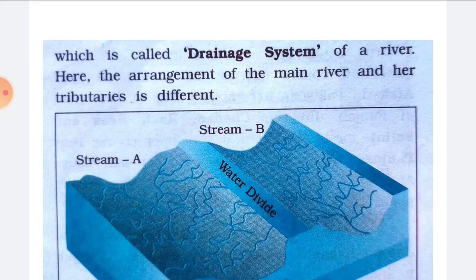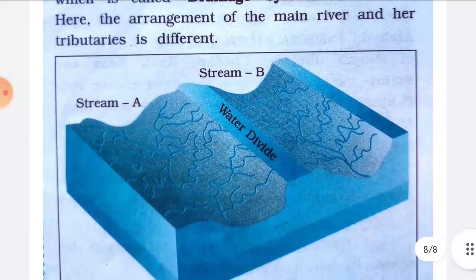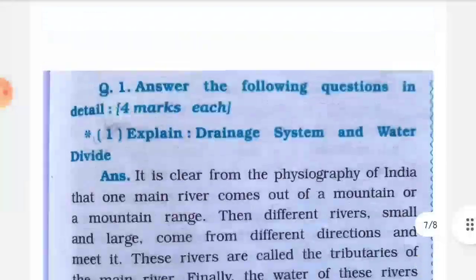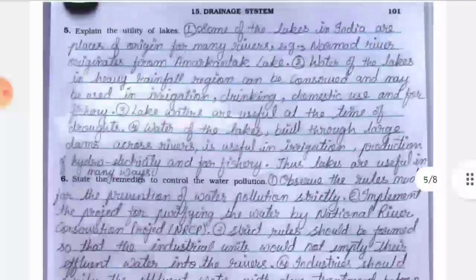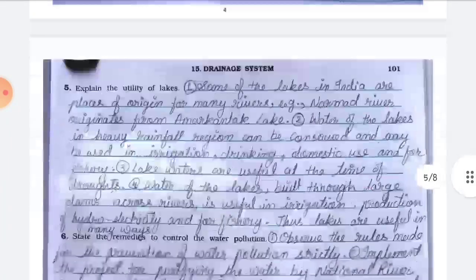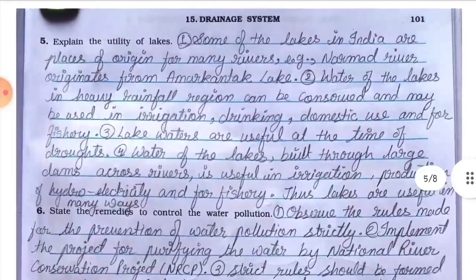Here the arrangement of the main river and her tributaries is different. Now we can see this is how the structure of a water divide looks. So this was answer number 4. Now let's see question number 4. This was question number 4. Now let's see question number 5.